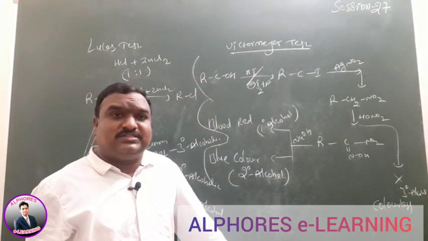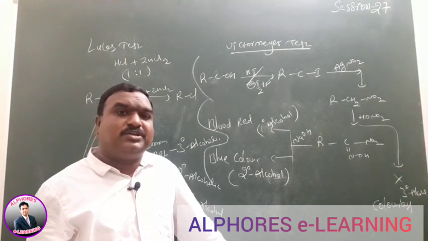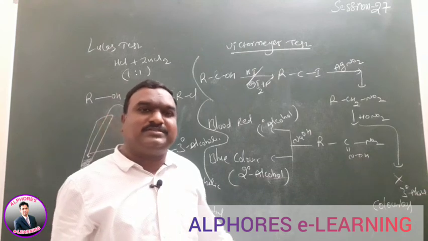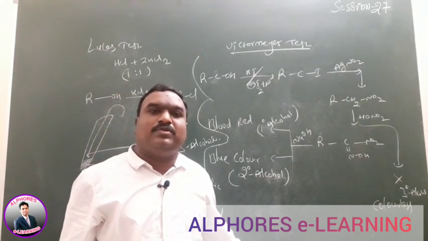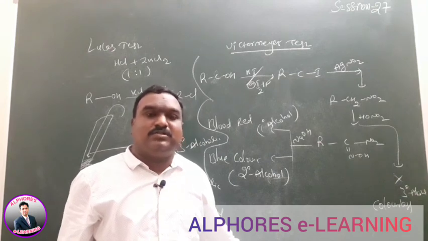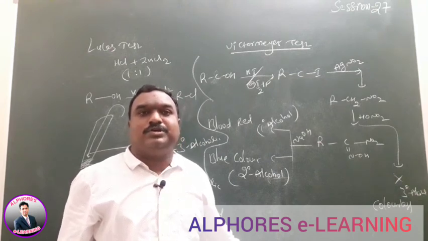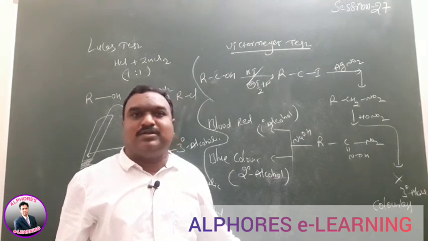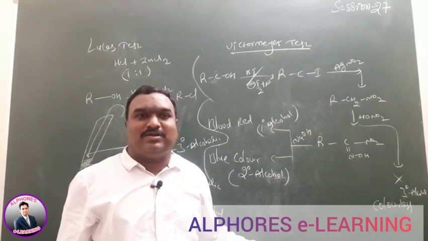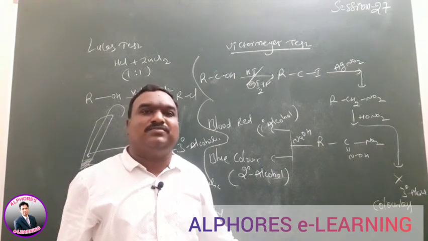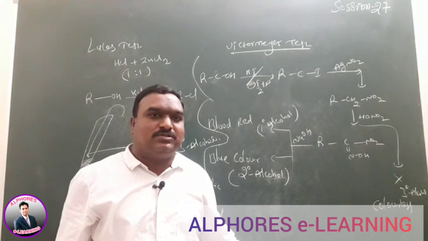Without any conditions, tertiary alcohol gives immediate precipitation, secondary alcohol in about 5 minutes. Primary alcohol will not give precipitation, but if you apply temperature, then that compound also gives precipitation. This is the way to identify whether the given organic compound carries primary, secondary, or tertiary alcoholic functions. So thank you.